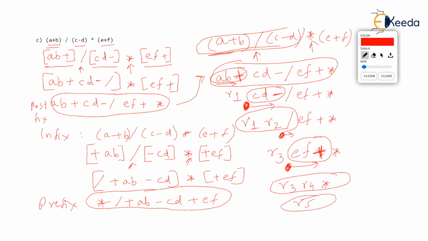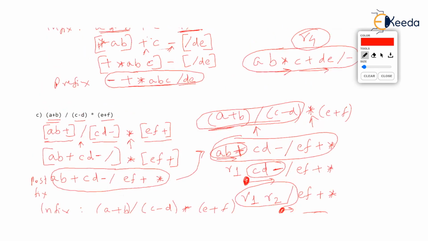You have to agree, rather you must have agreed that postfix expressions are faster to evaluate than any infix expression. Same goes for prefix also. Prefix expressions are really fast to evaluate as compared to infix. Although that has not been discussed in this video, we will discuss prefix expressions in detail in coming videos.